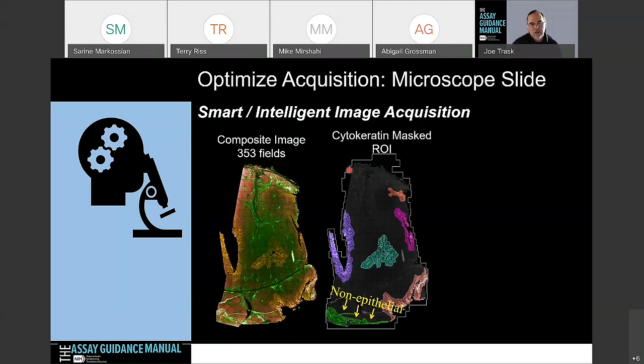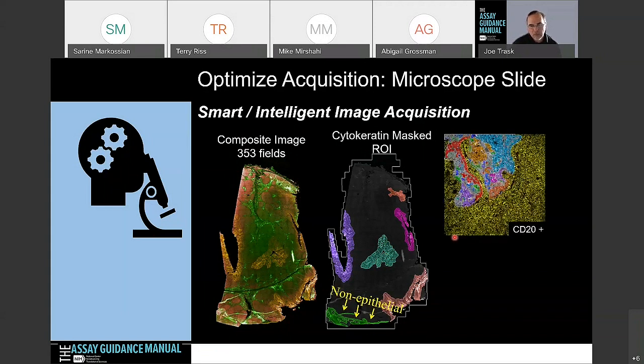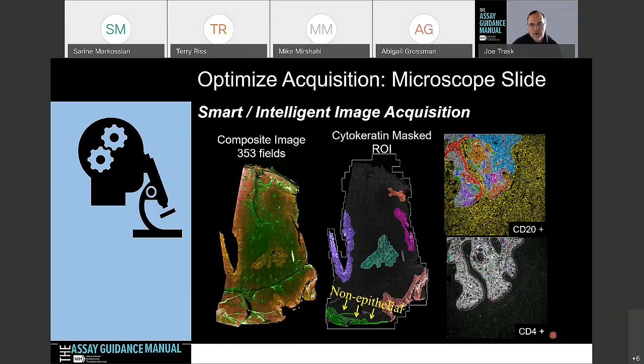The nice thing about it is then you could go back and just identify areas of interest. So maybe you're just interested in the epithelial region, or look at the cytokeratin regions and get rid of things that you may not be interested in. You can then go into subpopulation analysis, for example. In this case, looking at B cells with CD20, or maybe CD4, looking at T cells, and also CD8 was done here. So this is a way to start to look at inflammatory cells that may be present. And people are using this too as far as tumors, because if you're looking at things like infiltrated T cells into tumor cells, this is a process that people may take.